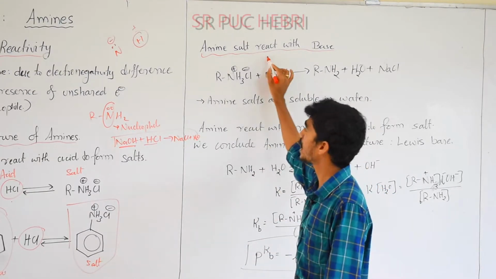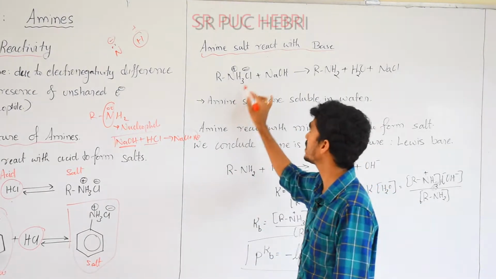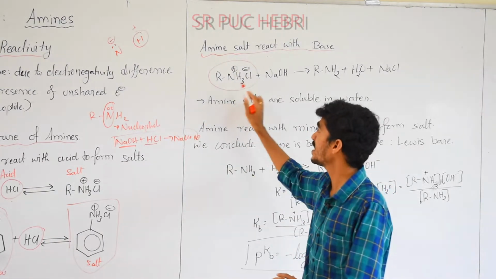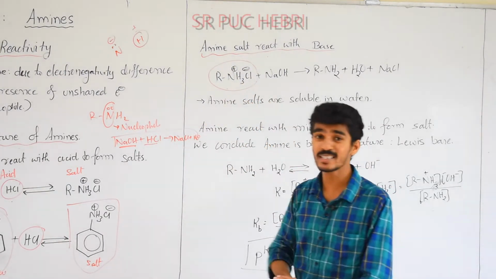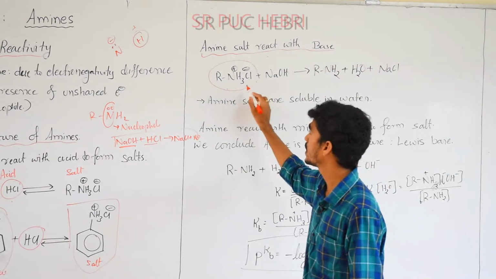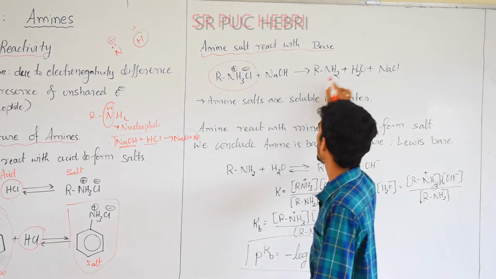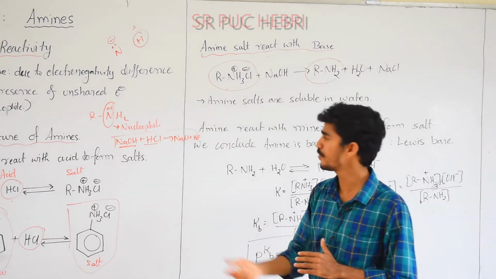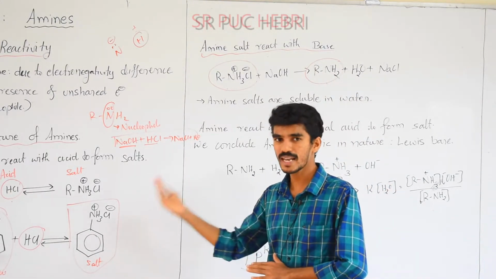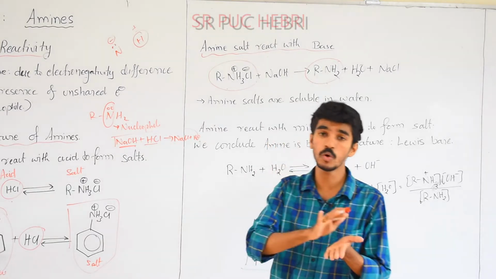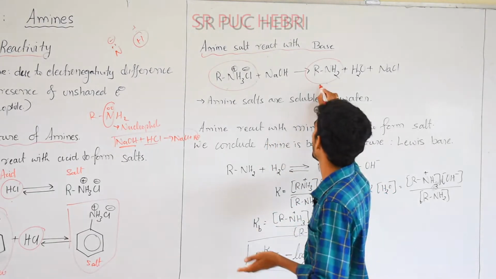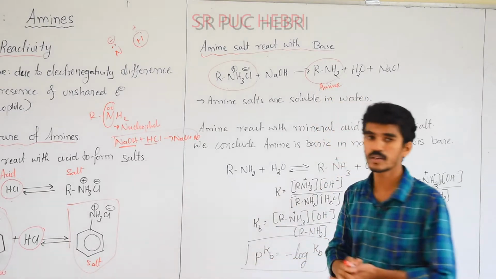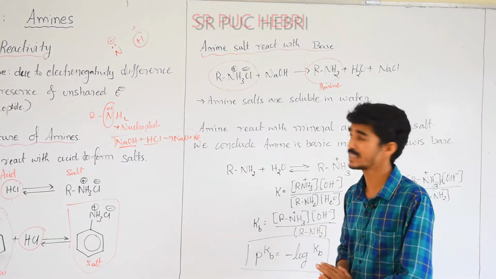When the amine salt reacts with the base, it can hydrolyze this molecule. It can hydrolyze the NH3Cl, an N-substituted ammonium salt. It regains its original amine. The salt formed in the acid base reaction, when treated with one more base, gives again the same amine. Whatever amines we got in a salt, we get the same amine in this reaction also.